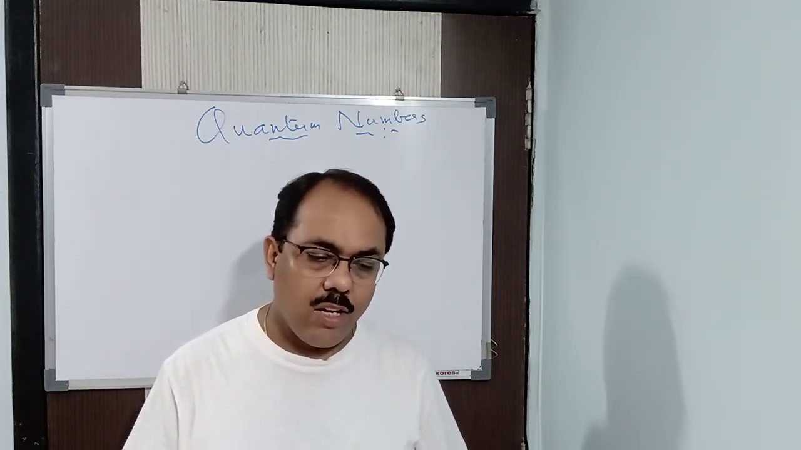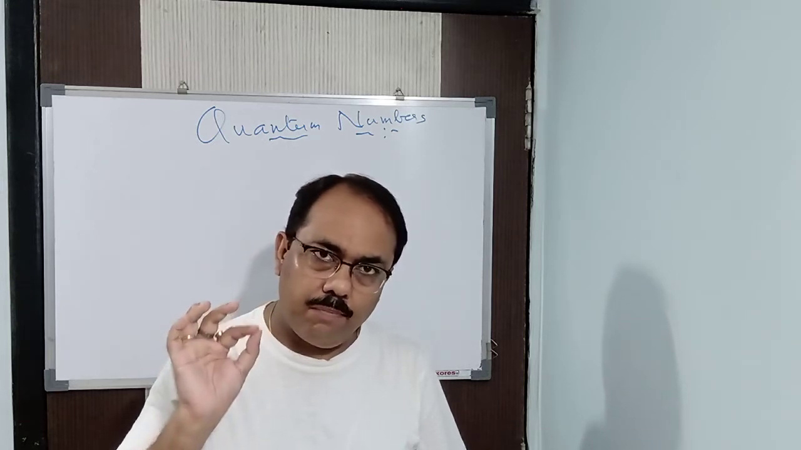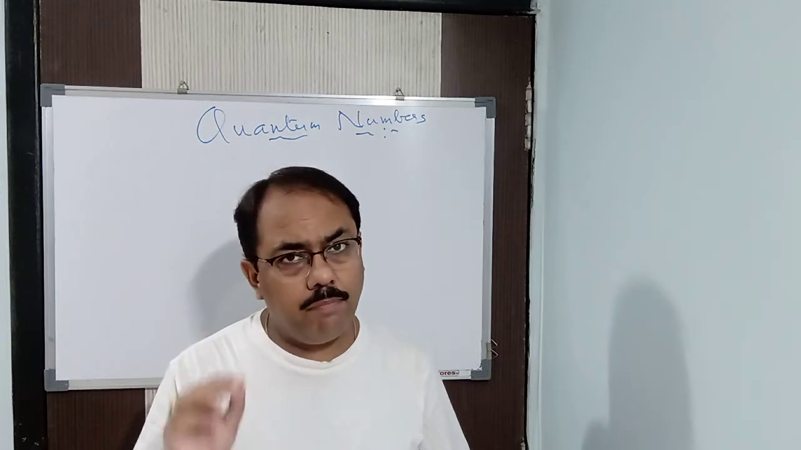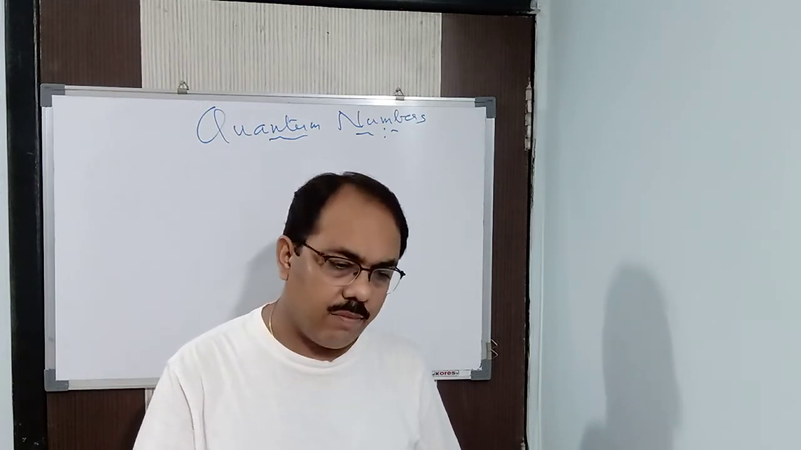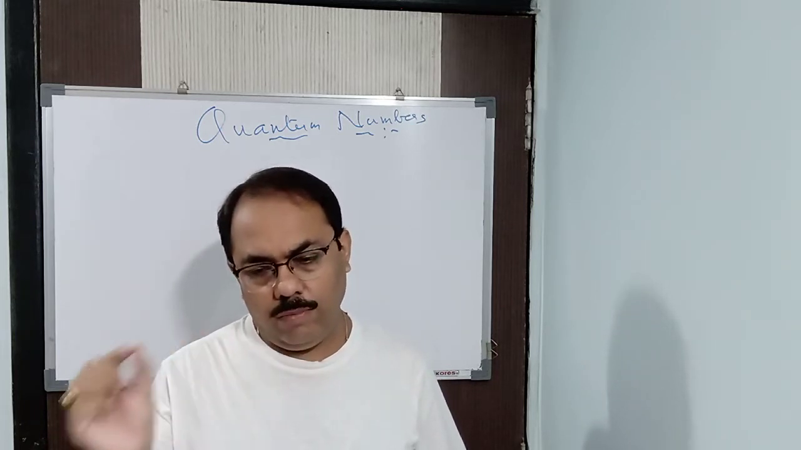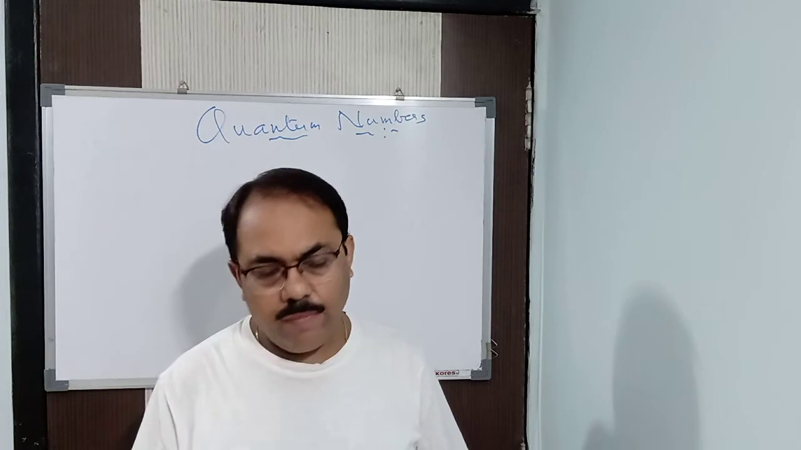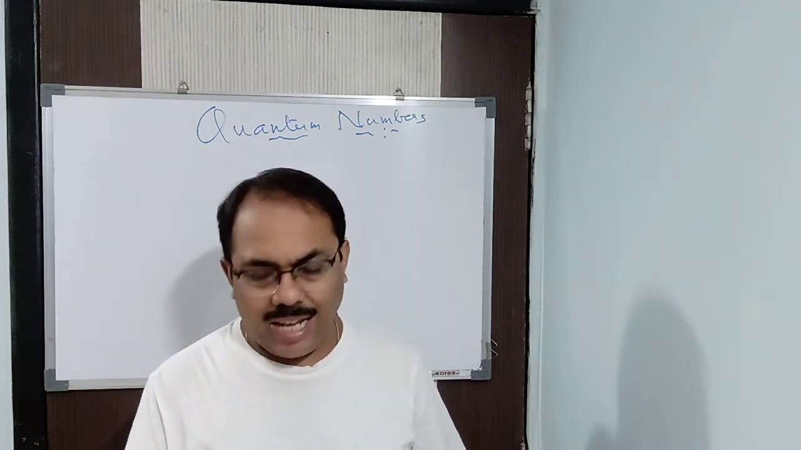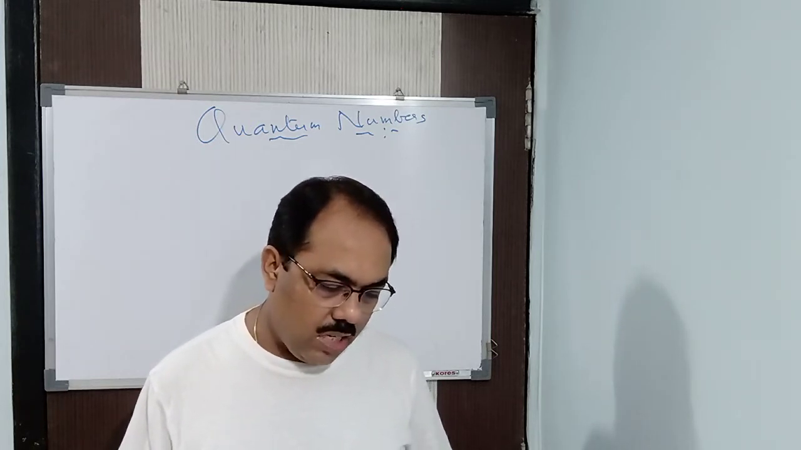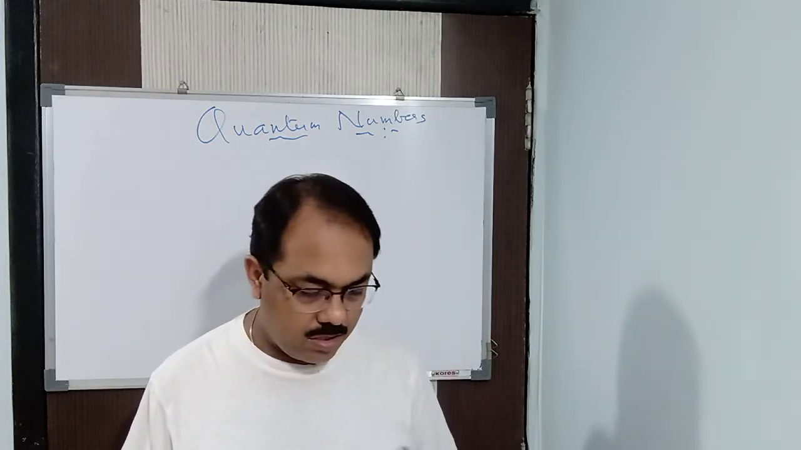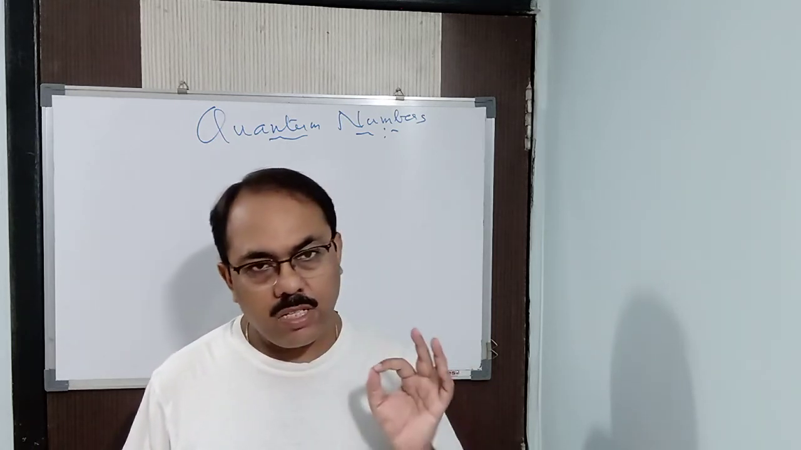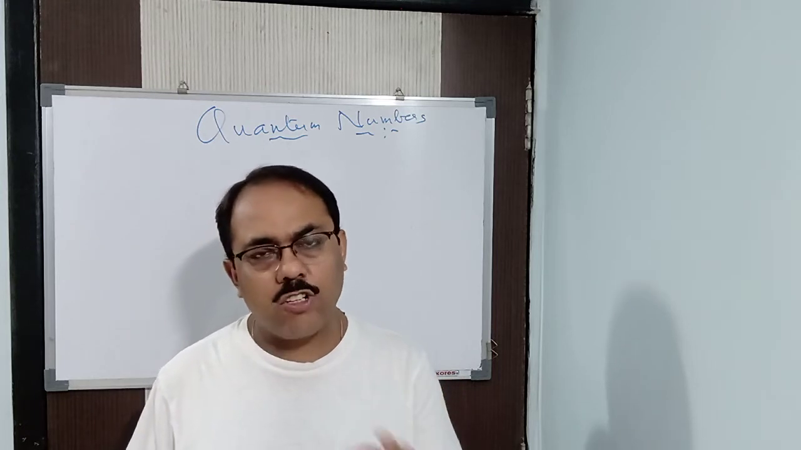Quantum number gives you the complete address of an electron in an atom. Complete address means, for example, suppose somebody asks your address. What do you give? Your name, your quarter number, the city, the place, the locality, and everything. Then that's a complete address. Here also, same thing. Quantum numbers may be defined as a set of 4 numbers with the help of which we can get complete information about an electron in an atom.